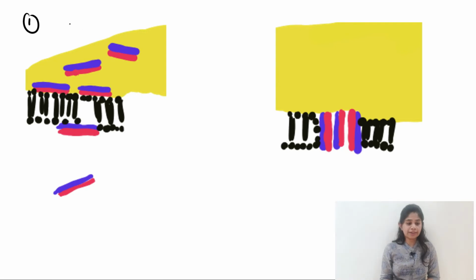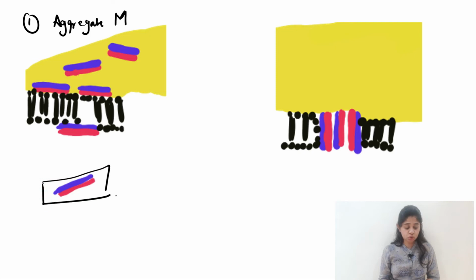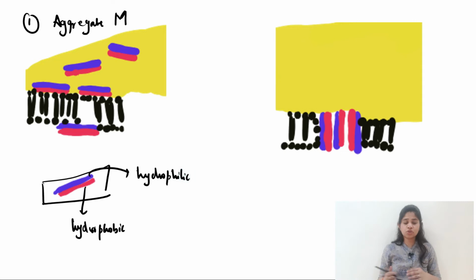So the first model that we have is the aggregate model. Here we can see an antimicrobial peptide, and remember it has two domains. The hydrophobic domain is pink in color and the hydrophilic domain is blue in color. So remember, hydrophilic is water loving, so blue is water. So just remember like that, hydrophilic is blue and hydrophobic is pink.